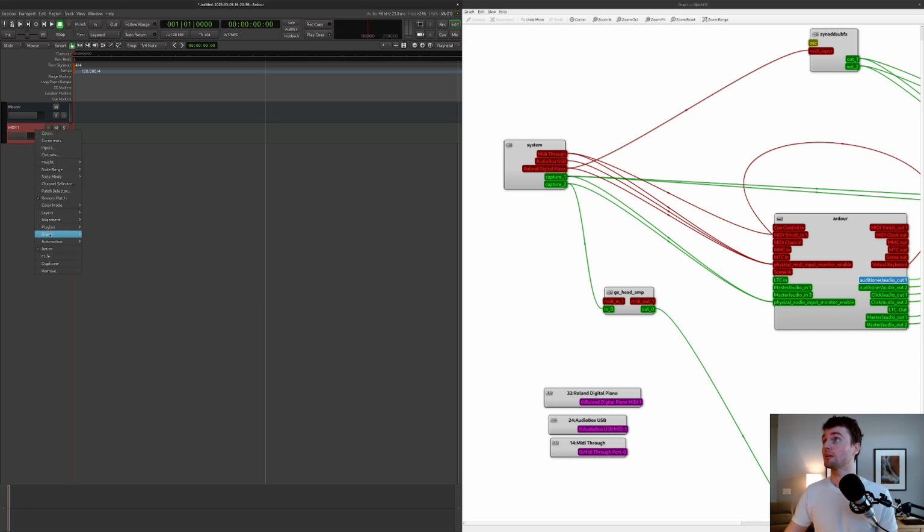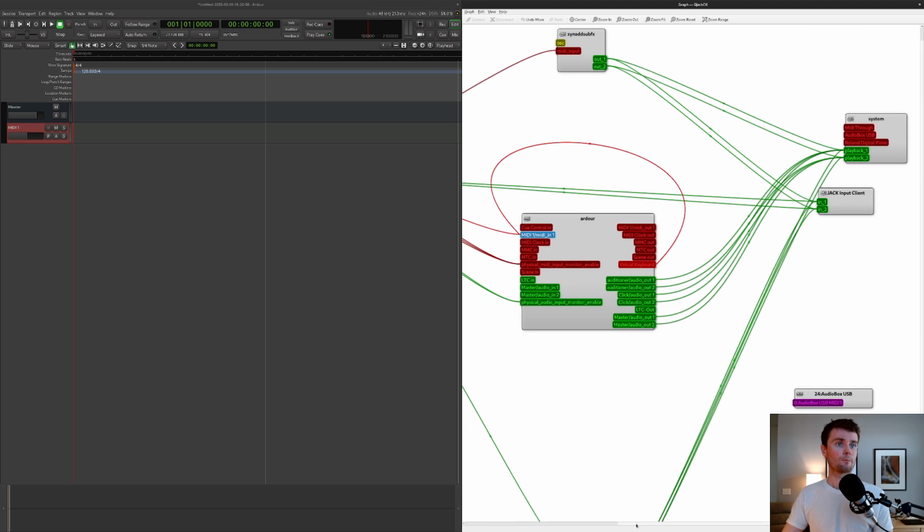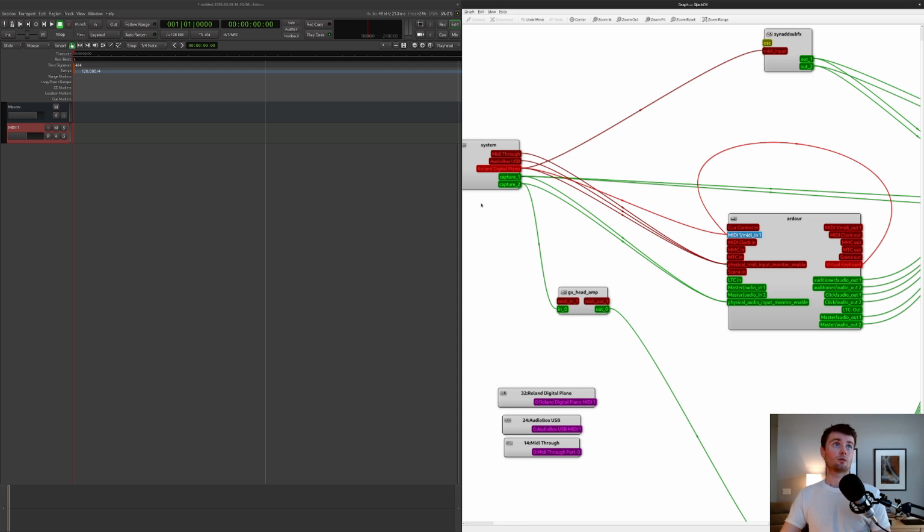So let's see. We can do inputs, and looks like we've got that, and it created a line over here from the Roland digital piano to this, the MIDI in, and virtual keyboard is connected over here. Let's undo that so we can watch that happen again. Inputs. We don't want that one. Okay, so that's the connection that it's making.